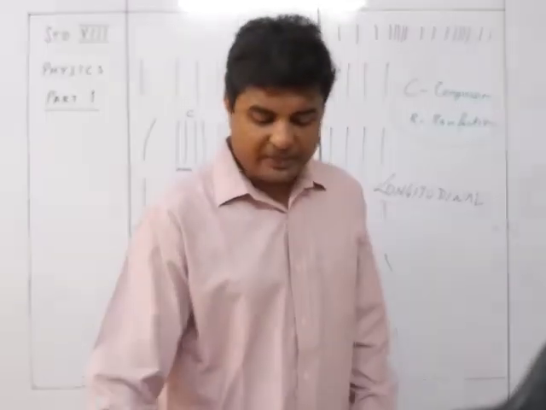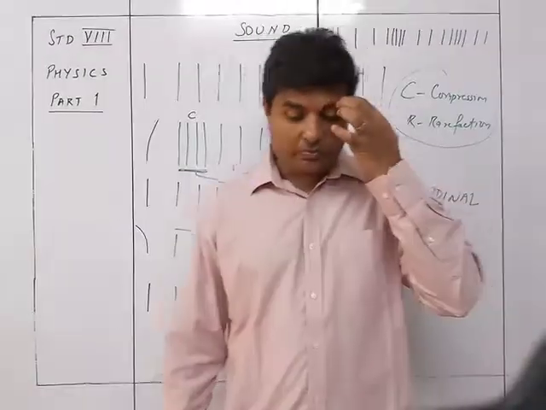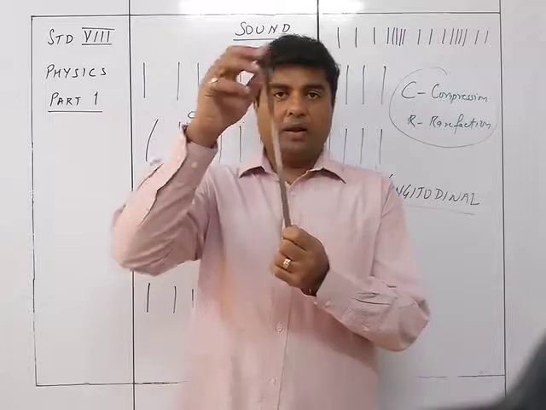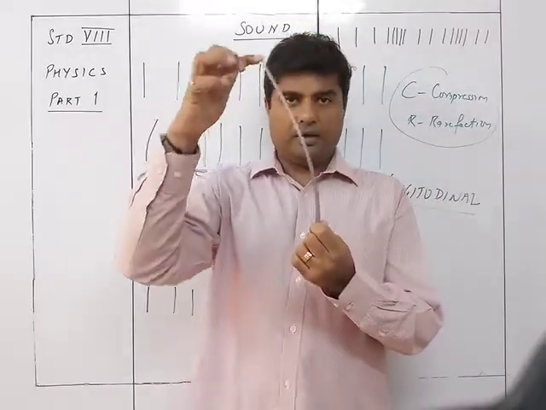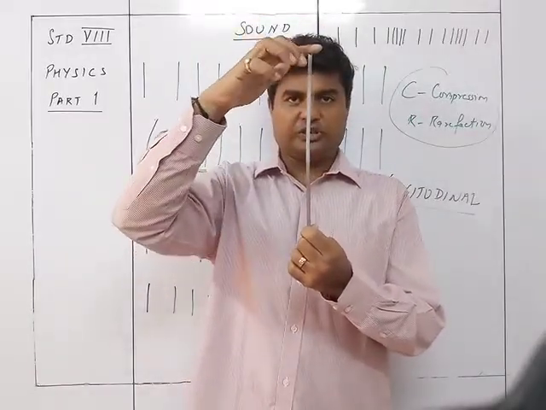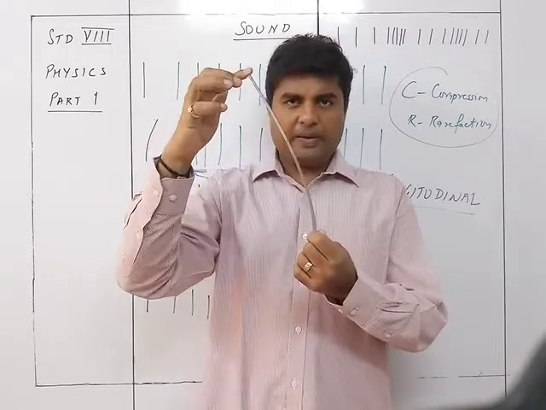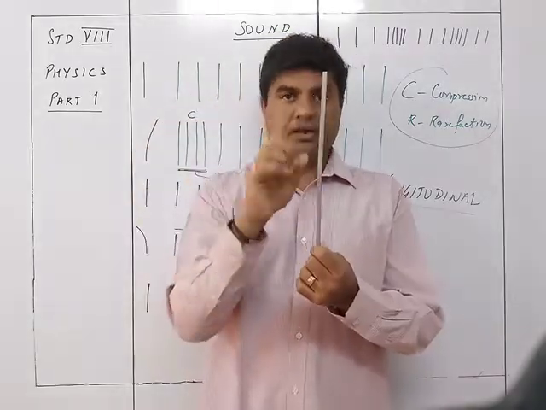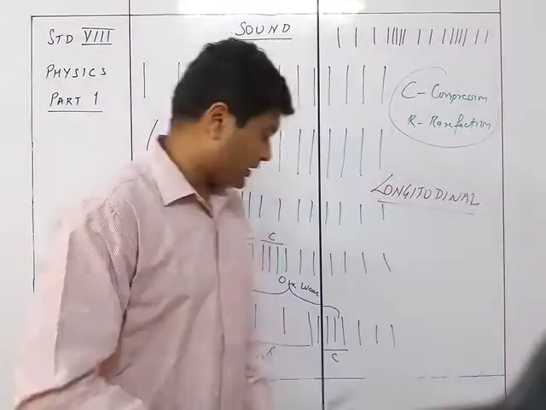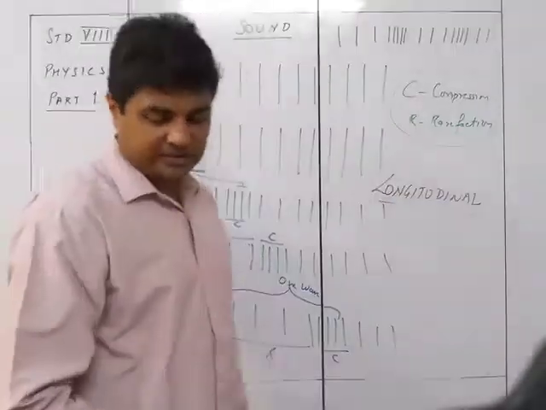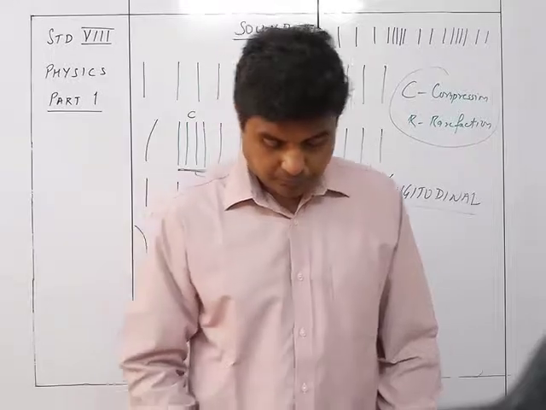That is, one complete to and fro motion of the strip forms one wave. So this one from here, back here, here and back here. So this is the first position, mean position. It reached A, mean position. It reached B, mean position. This particular thing causes one full wave, that is one compression and one rarefaction.